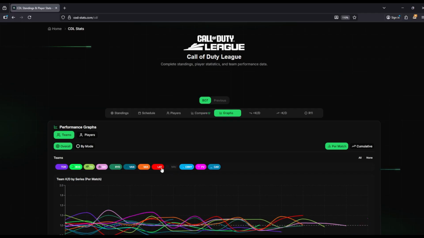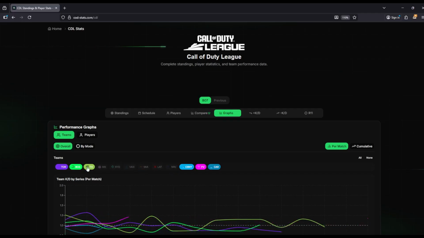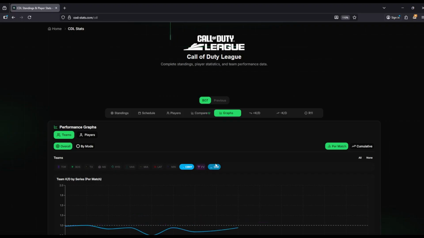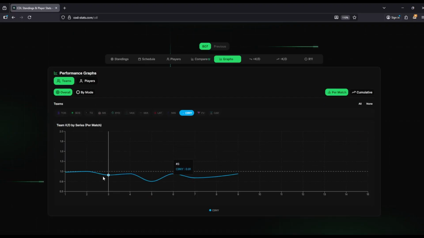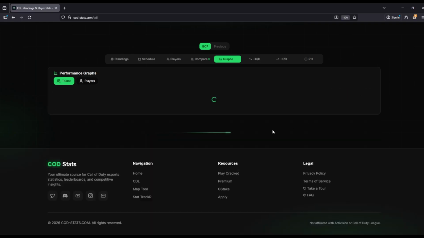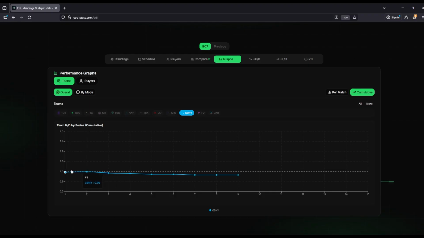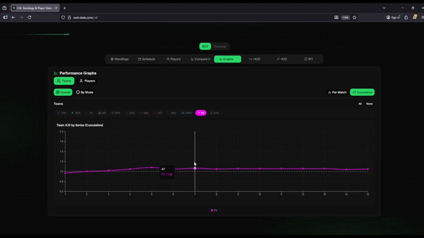So you can also look at performance graphs to see the team's performance over time. So let's look at Cloud9 and how they haven't really changed much, right? So they look decent, then they dipped, stayed low, got lower, a little bit of a rise, trough, you know? So you can see the cumulative trajectory of the team. Like you can see Cloud9 has only gone down, right? But then you look at a team like Faze Vegas, and it's a little bit less clear.